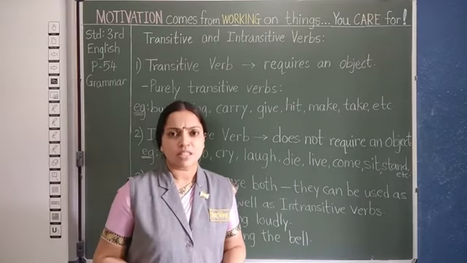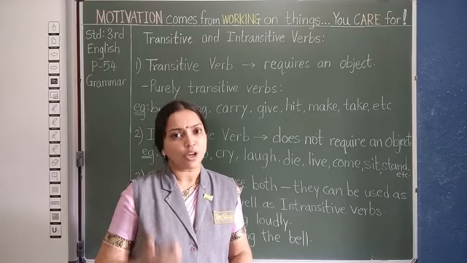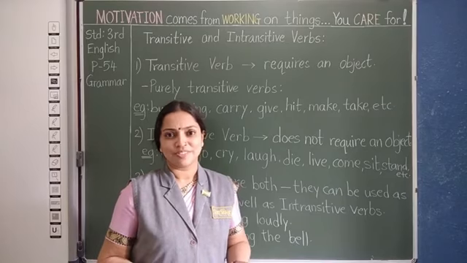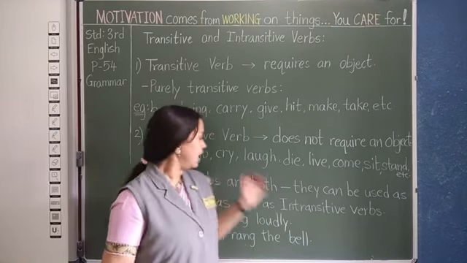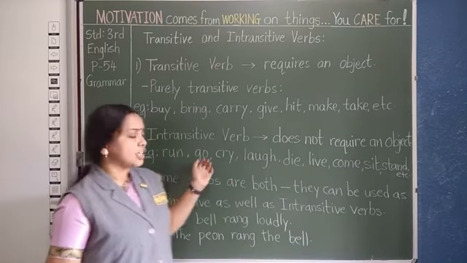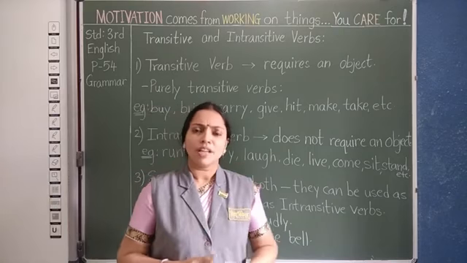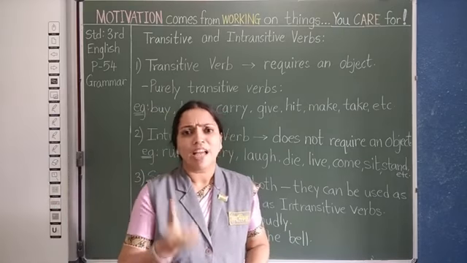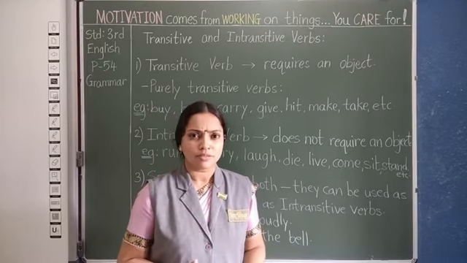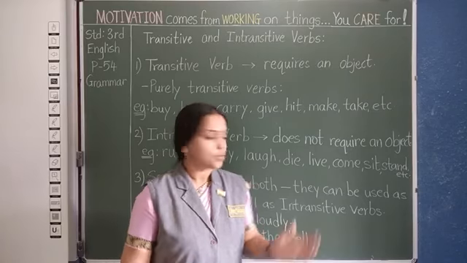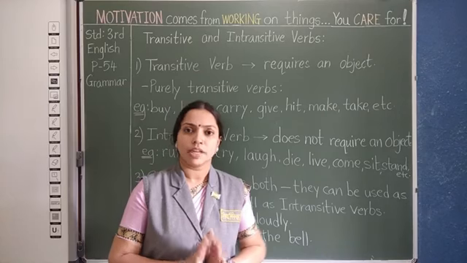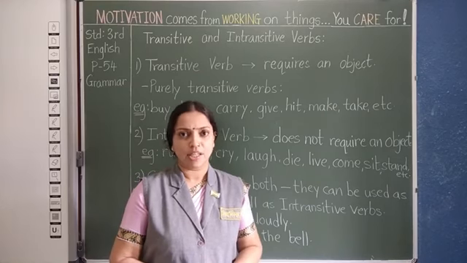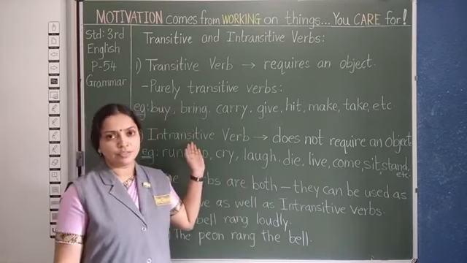Do we get any answer for the question what? No, we cannot get any specific answer to what, right? Now, if I say she is crying, can you get any answer for the question what? No, we cannot. So, such type of verbs which do not require a direct object are called intransitive verbs.